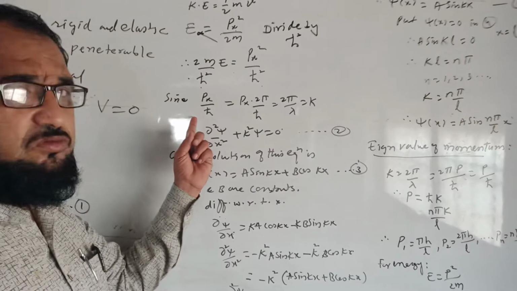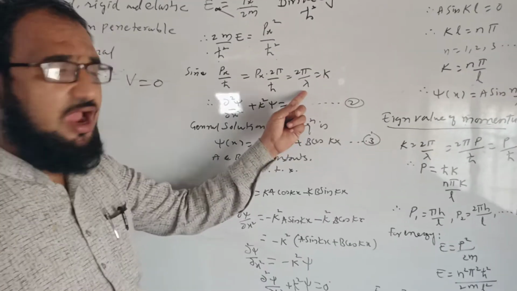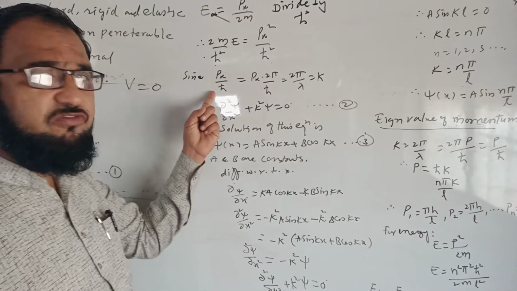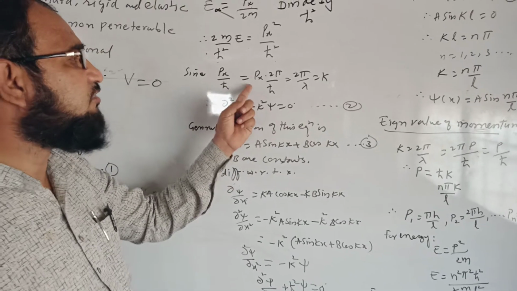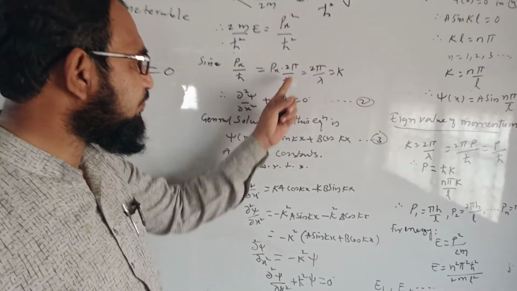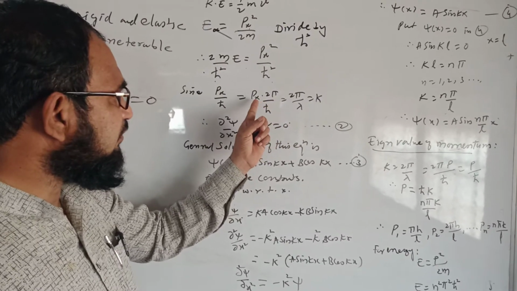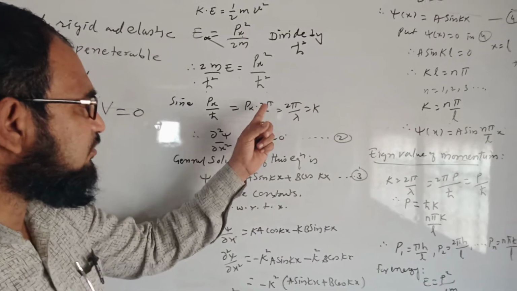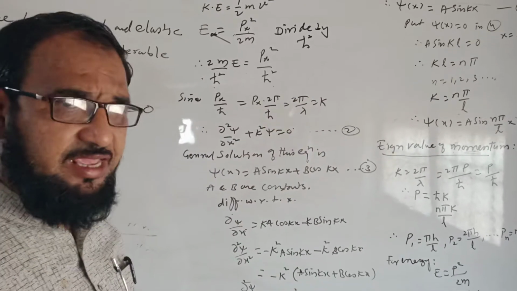We also know that the wave constant k is 2π/λ, and it can be written in terms of the momentum as px/ħ, or if I multiply by 2π/ħ, then px into 2π/ħ equals 2π/λ, which is equal to k.